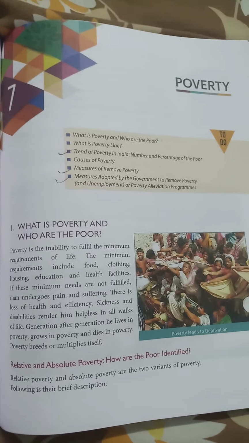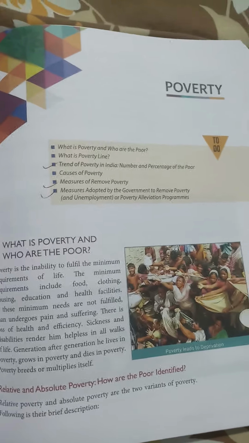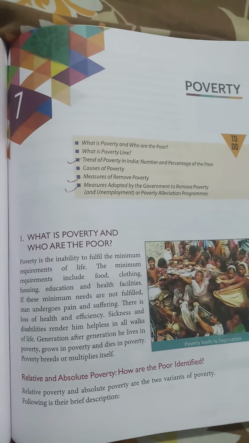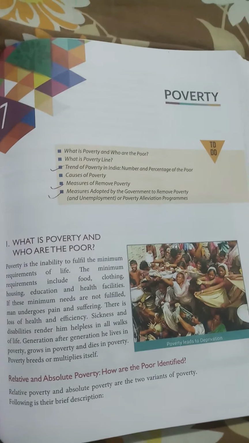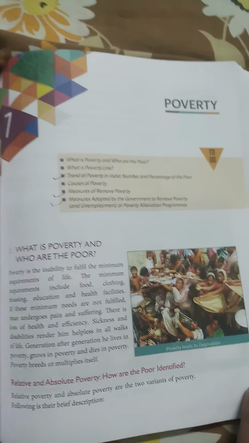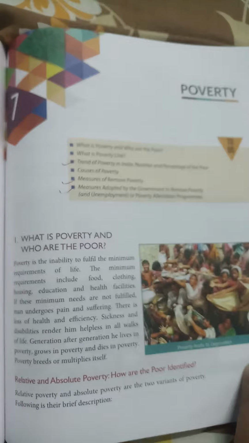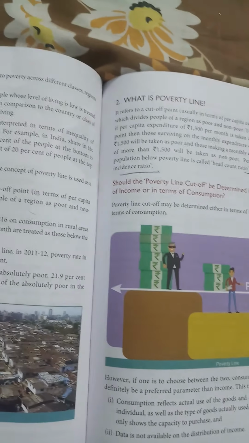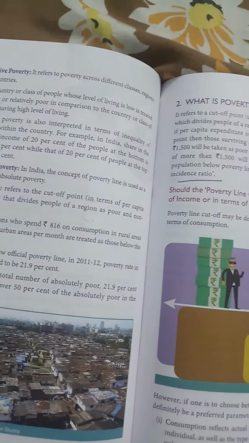Now, when we use the word poverty, then there are two kinds of poverty that we need to know about. The first poverty says about absolute. The second one says about relative. The first poverty is absolute poverty. The second poverty is relative poverty. Now let's try to understand each of these poverty in detail.